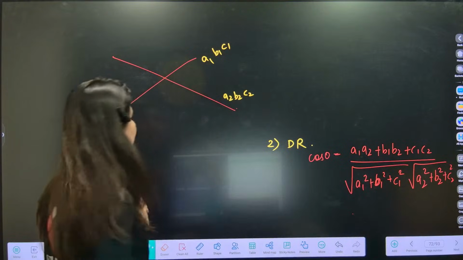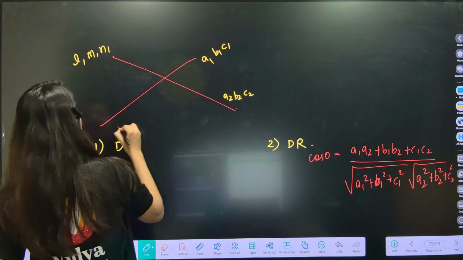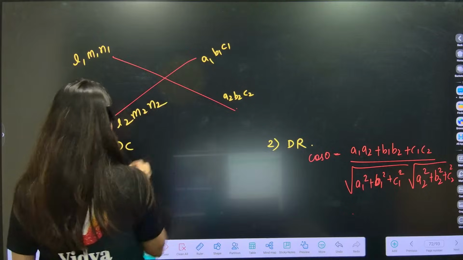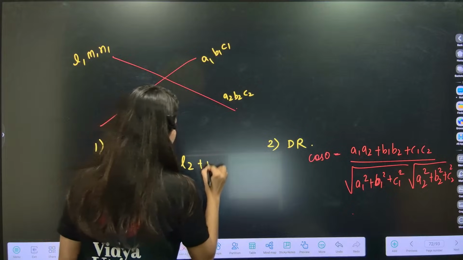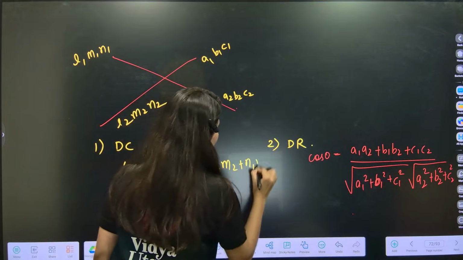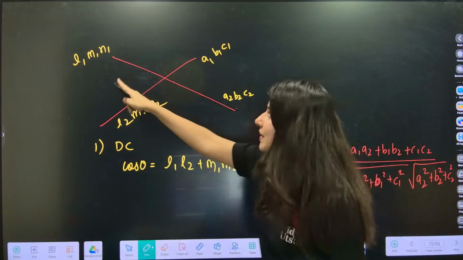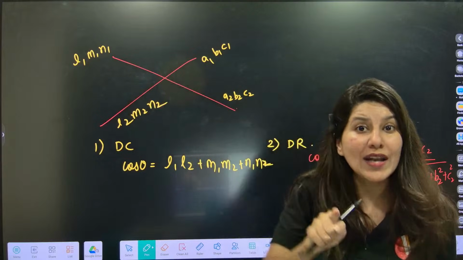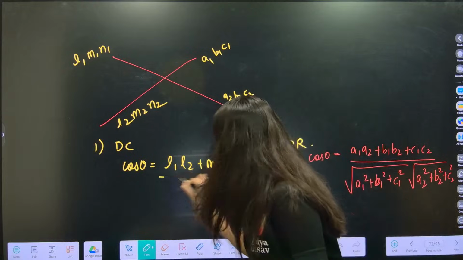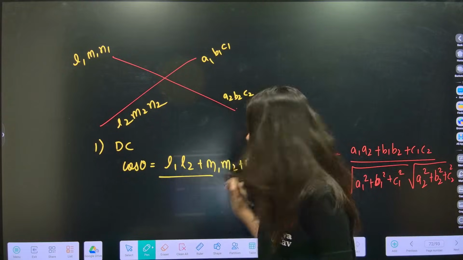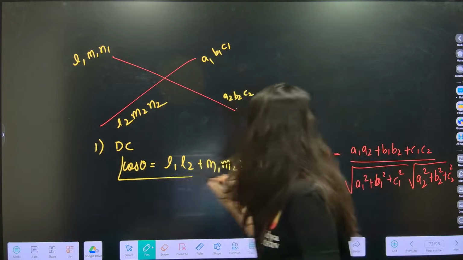But when DC is given to you, everyone, so that means L1 M1 N1 is given and L2 M2 N2 is given. Same cos theta in here will be what? L1 L2 plus M1 M2 plus N1 N2 upon square root of L1 square plus M1 square plus N1 square, which is 1 because direction cosine, cos square alpha, cos square beta, cos square gamma is 1. So basically whatever you're going to write in the denominator is going to be 1, and here also it is going to be 1. So now the denominator will be just 1. This is the value of cos theta.